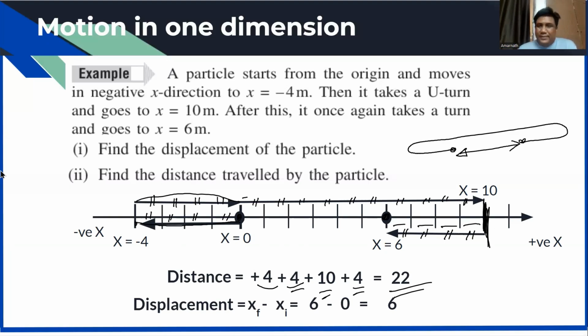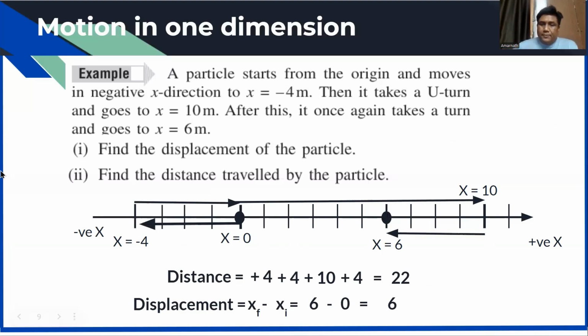Can I move to the next question? Sir, why is the initial 0, sir? Initial, because I have started from 0 only. Na? A particle starts from the origin. Origin means x equal to 0. Okay, sir. Initial and final. Finally, where it is settled down. Okay. Yes, sir. Okay.